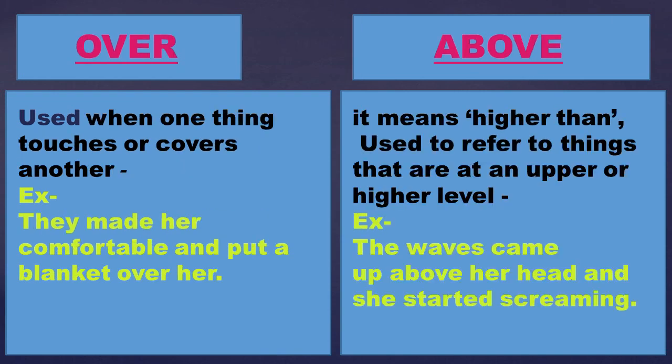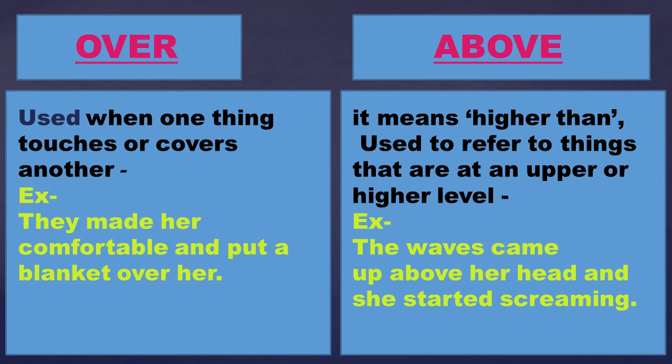Next, over and above. Then similarly we have under and below. See, over and above, these two words refer to what? That one thing is above the other. Now what is the difference between the two? Over is used when one thing touches or covers another.